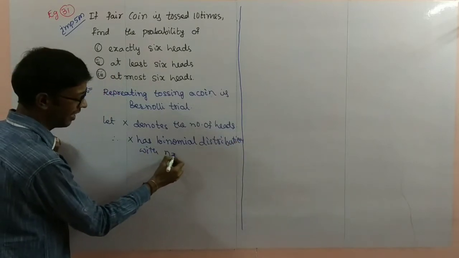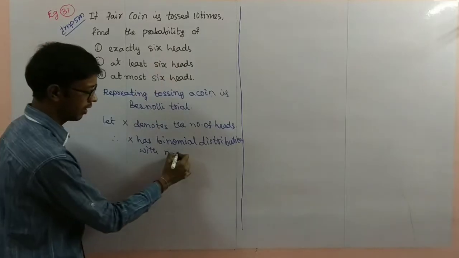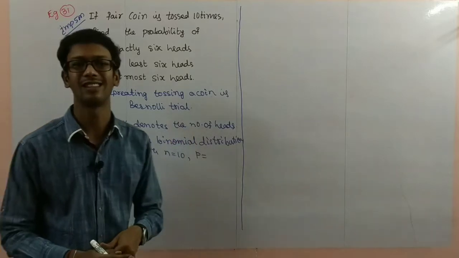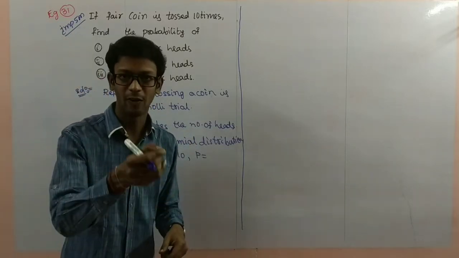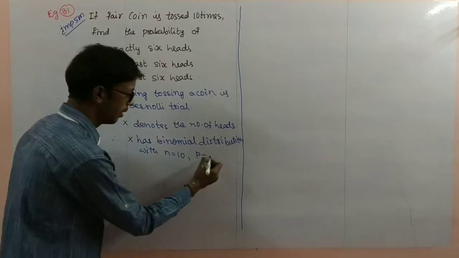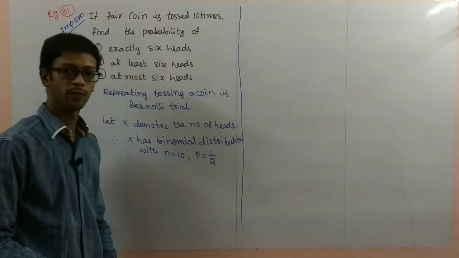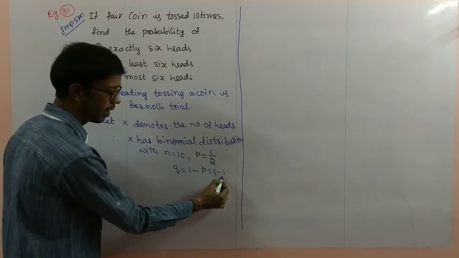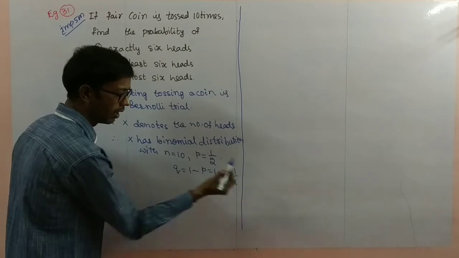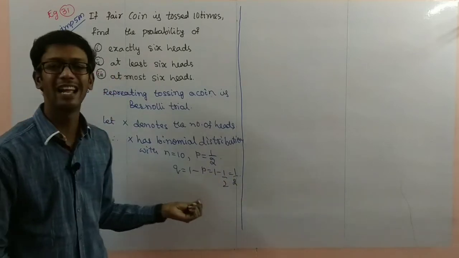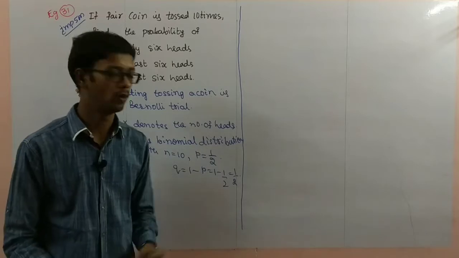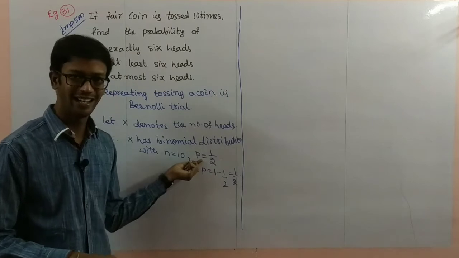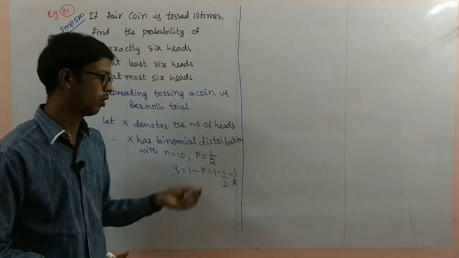with n equal to how many times here? 10 times, comma, p is equal to, head getting is a success. If we make one trial, what is the probability of getting a head? P is 1 by 2. Q we know is 1 minus P, that is 1 minus 1 by 2, which is 1 by 2. That is nothing but getting a tail. Tail getting is 1 by 2, head getting also 1 by 2. Success is getting a head, so P equal to 1 by 2.